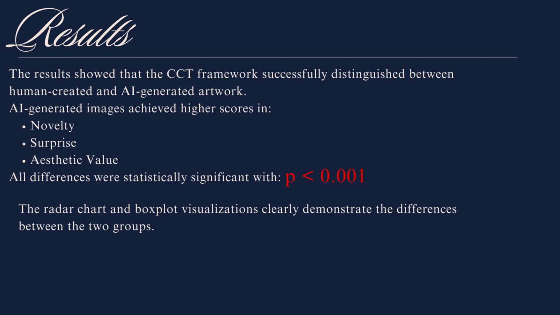For the value dimension, which measures aesthetic quality, AI-generated images also scored slightly higher, although the difference was smaller compared to novelty. In the surprise dimension, the AI images again achieved higher scores, meaning that they appeared more unexpected relative to the reference distribution. To verify that these differences were meaningful, we performed statistical tests, and all the results achieved p-values below 0.001, confirming that the differences were statistically significant.